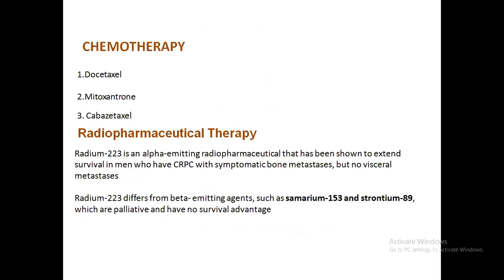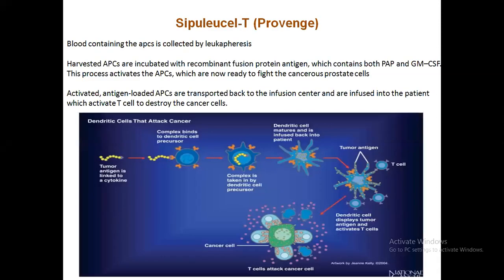The next modality of management is chemotherapy: docetaxel, mitoxantrone, and cabazitaxel might be used. Radiopharmaceutical therapy: radium-223 is being used. Samarium-153 and strontium-89 are also isotopes used in prostate cancer, but these are used mainly in skeletal metastasis cases.